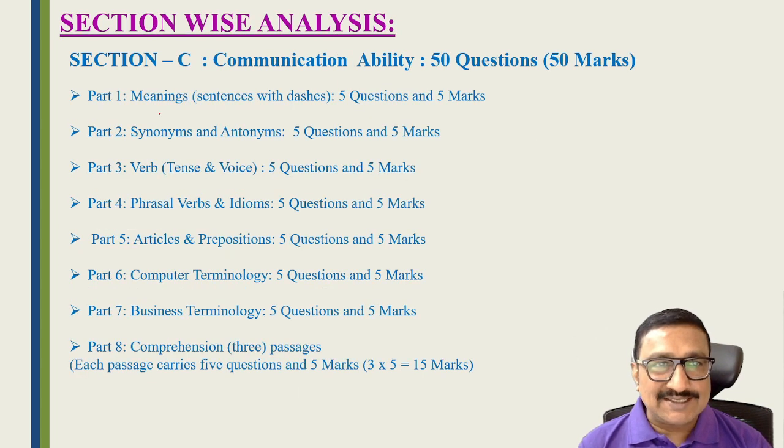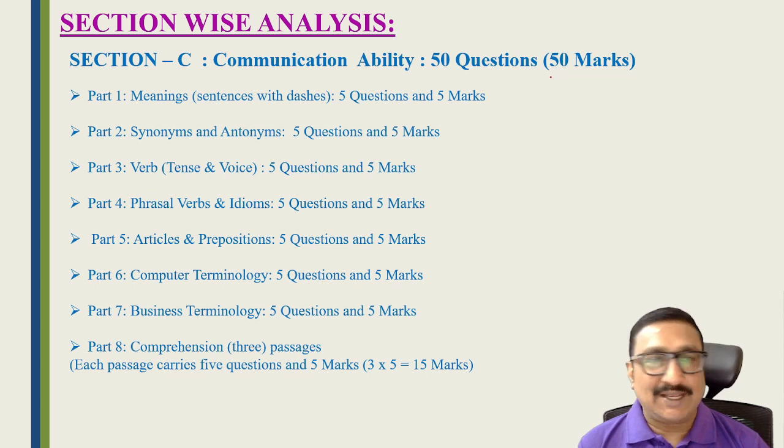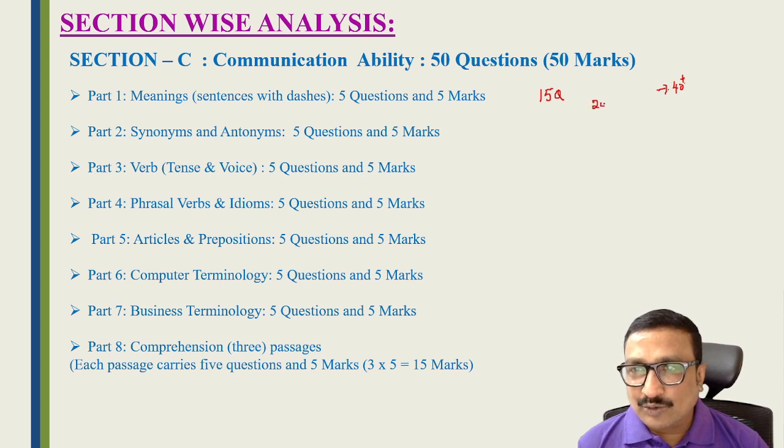We are going to discuss Section C, communication ability. Very easy, friends. Whether we studied in English medium or Telugu medium, a minimum of 15 questions out of 50 will come, and the topper will get 40 plus. The average score for this is 22. These are the minimum score, the maximum score and the average score.